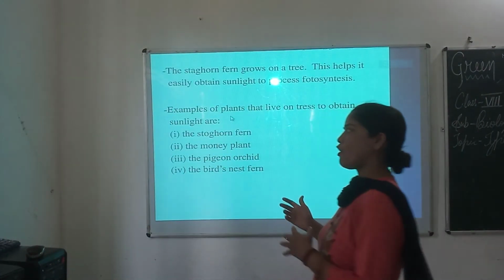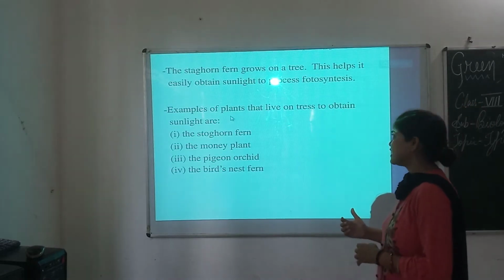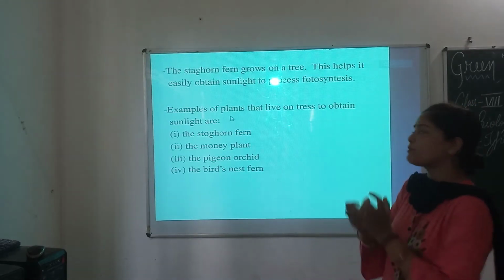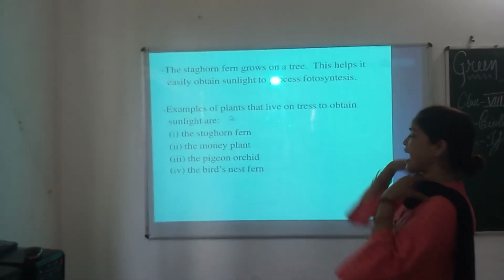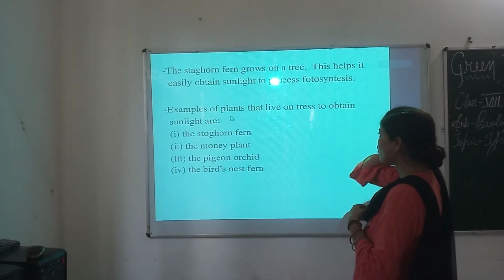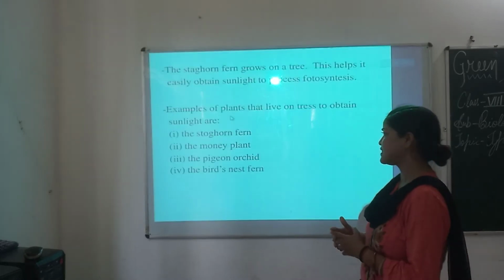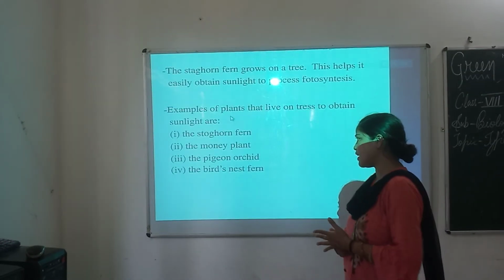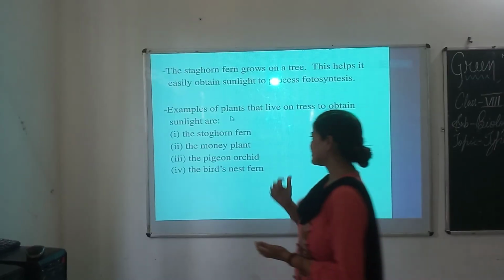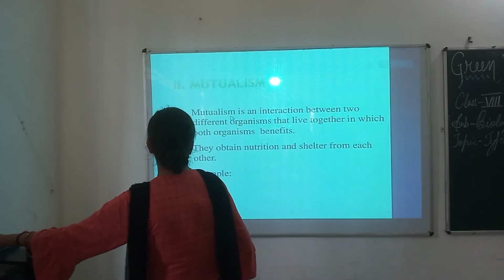Now the staghorn fern grows on a tree. This helps it easily obtain sunlight for photosynthesis. Examples of plants that live on trees are the staghorn fern, the money plant, the pigeon orchid, and the bird's nest fern.